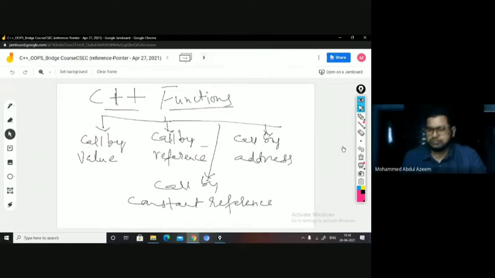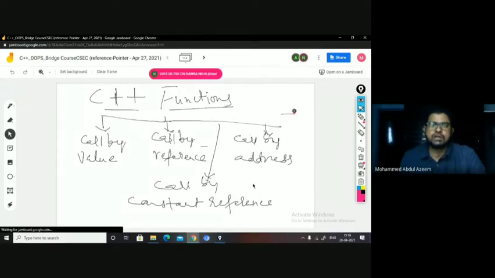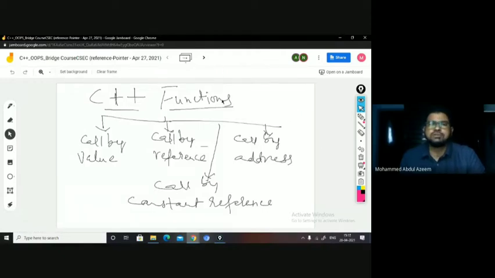Okay. So we'll see. I'll take one example here in order to differentiate all these four kinds, and I will try to demonstrate all these four kinds with an example. Okay. Some of you are writing, don't use your pen here.